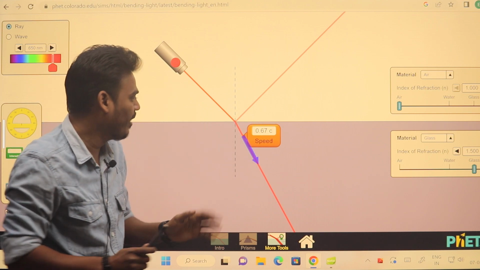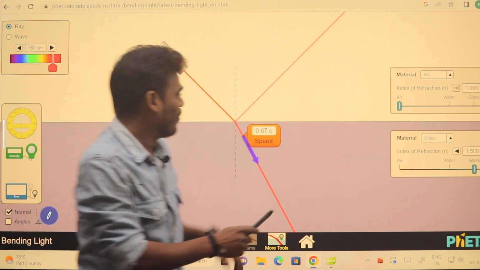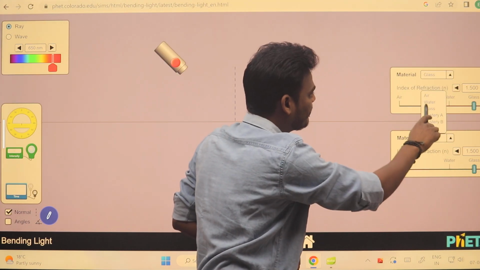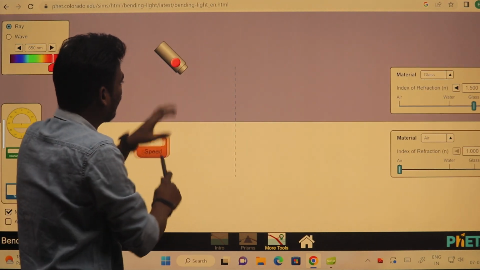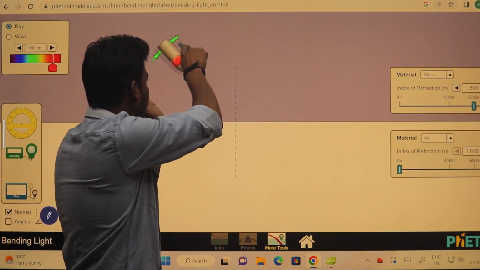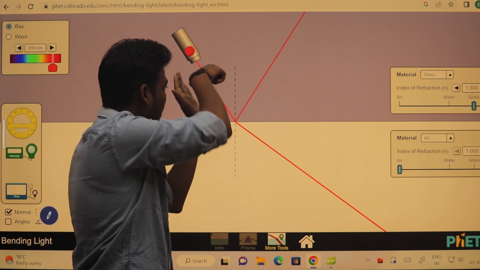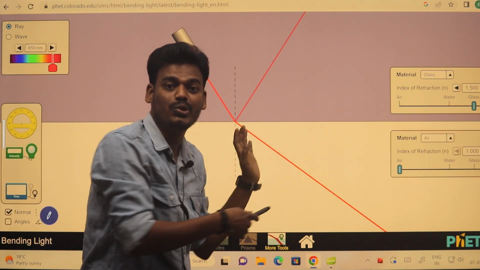Keep that in mind. Okay, now what happens if I consider the first one as a denser medium and the second one as a rarer medium? What happens to the speed of light? So the light is traveling from a denser medium to a rarer medium. Here it is a denser medium, definitely the speed should be less. Here in the rarer medium, the speed of light should increase.